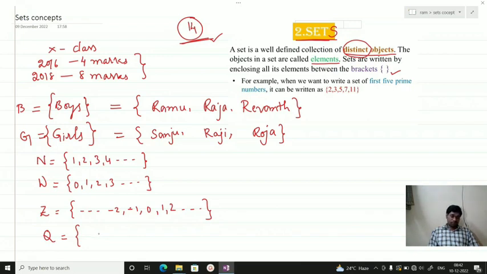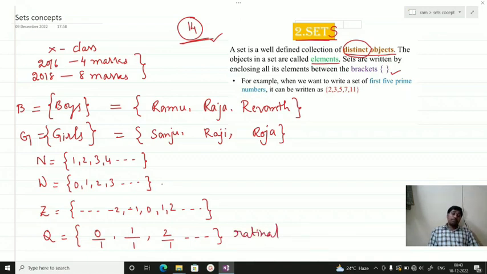For example, 0 by 1, 1 by 1, 2 by 1, and so on. Any number by 1 we can write. All these are called rationals.